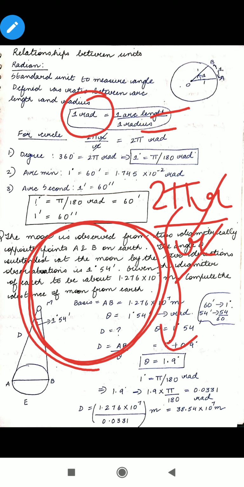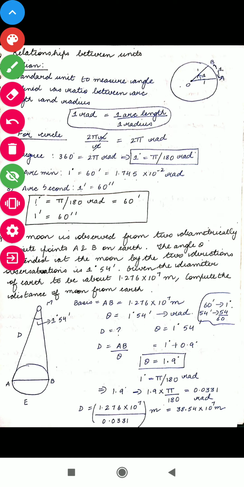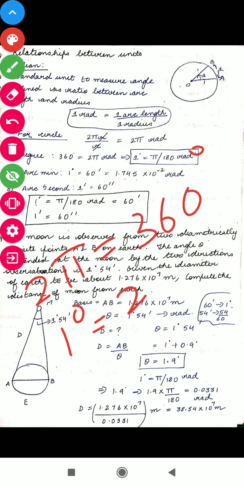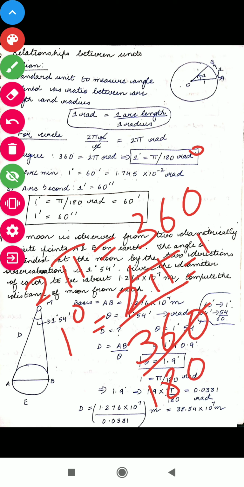This 2 pi is nothing but 360 degrees. And if 2 pi is equal to 360 degrees, then 1 degree will be equal to 2 pi upon 360. If I cut it down, it becomes pi upon 180. Okay, so 1 degree is equal to pi upon 180 radians.